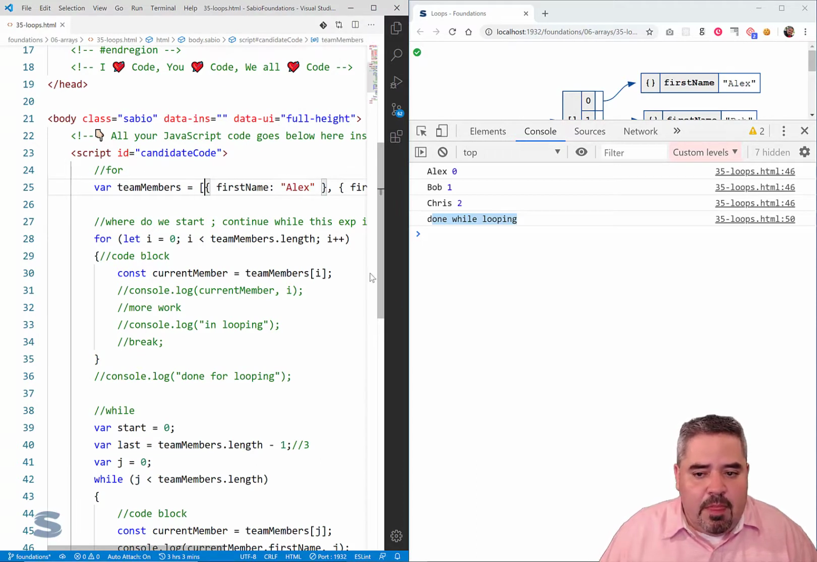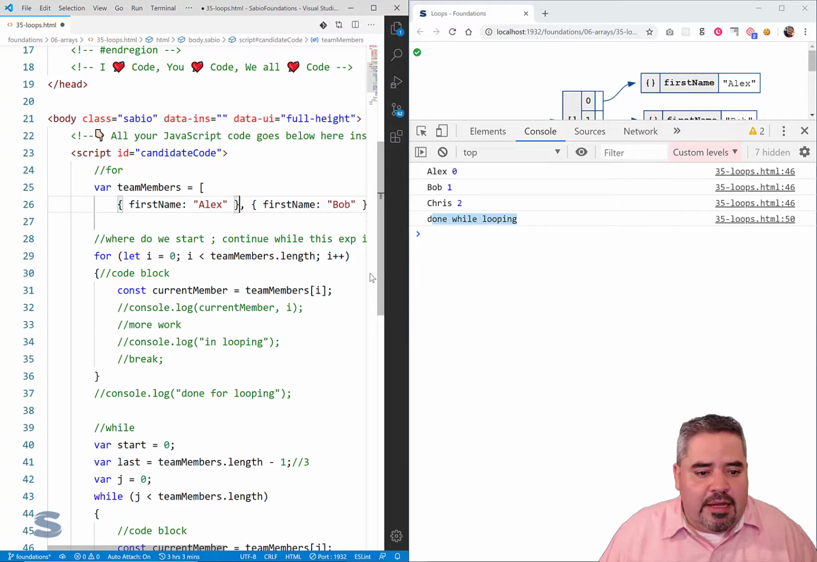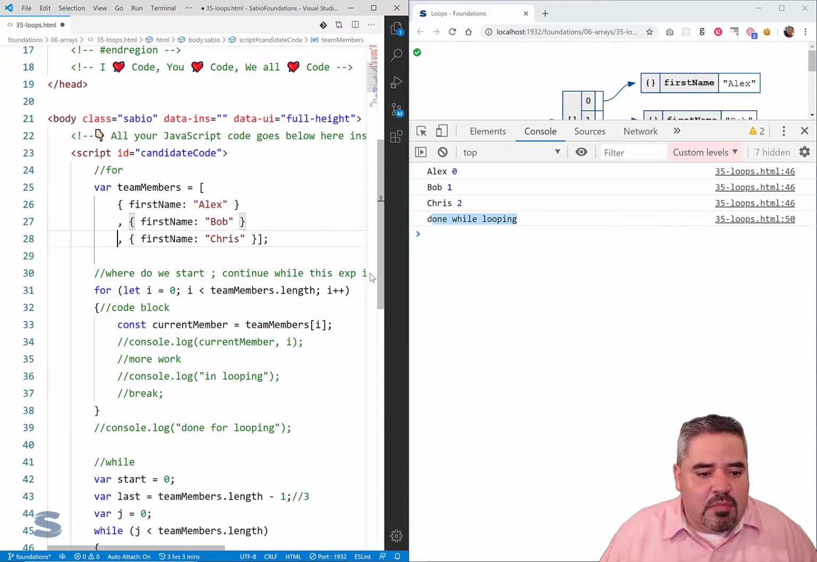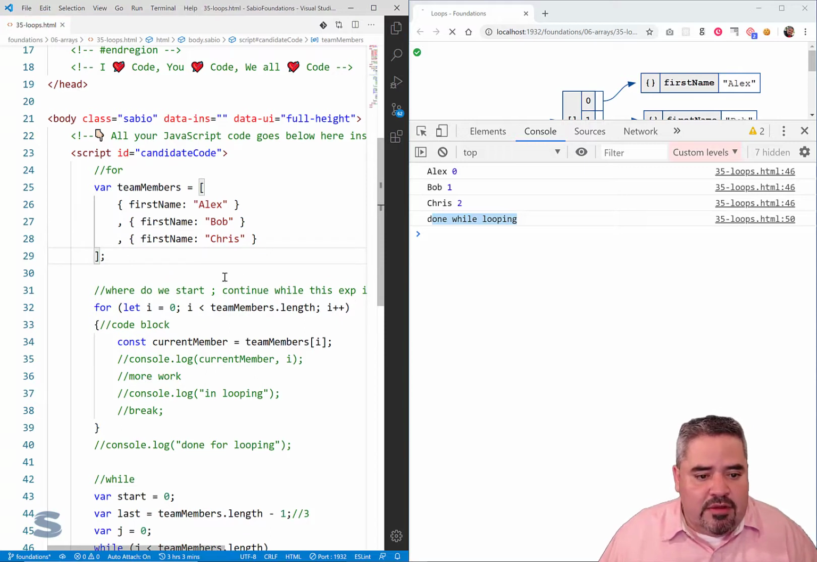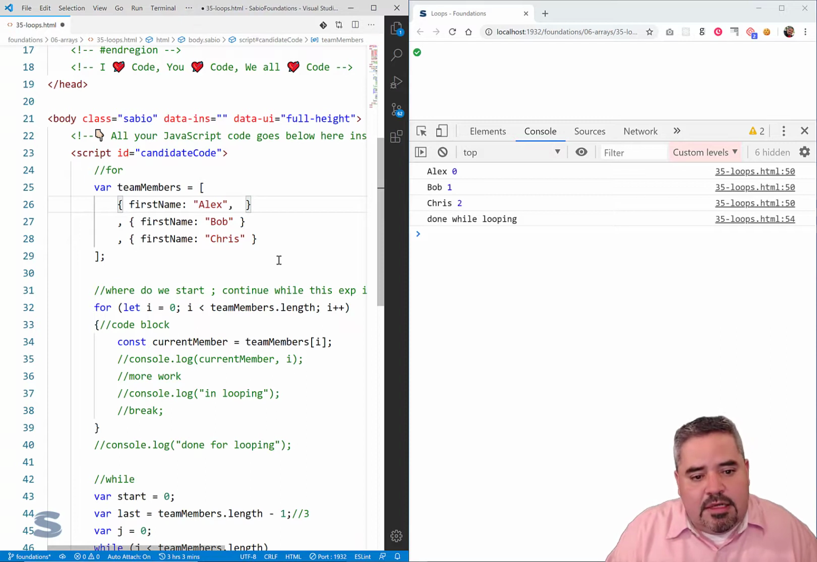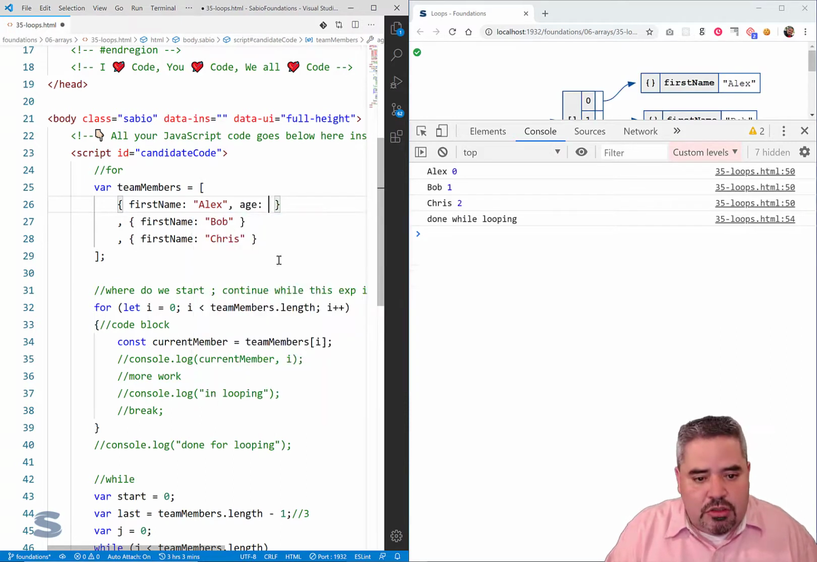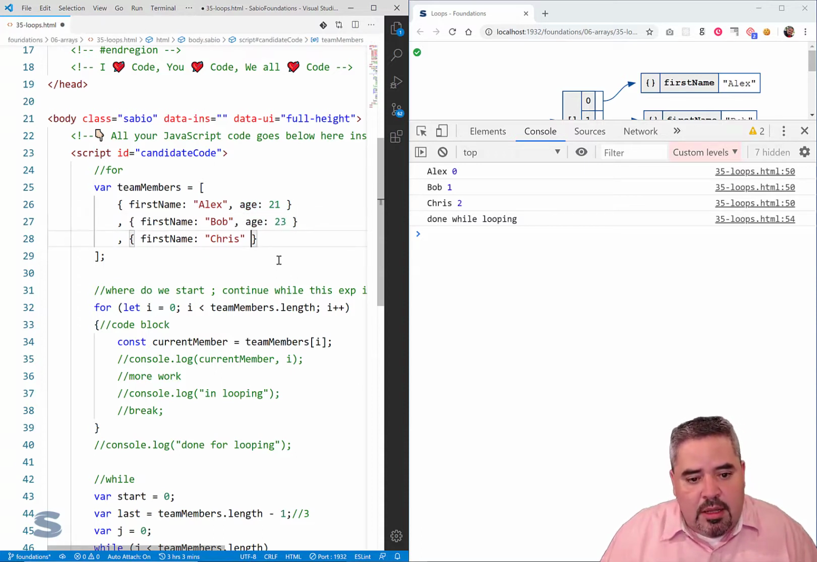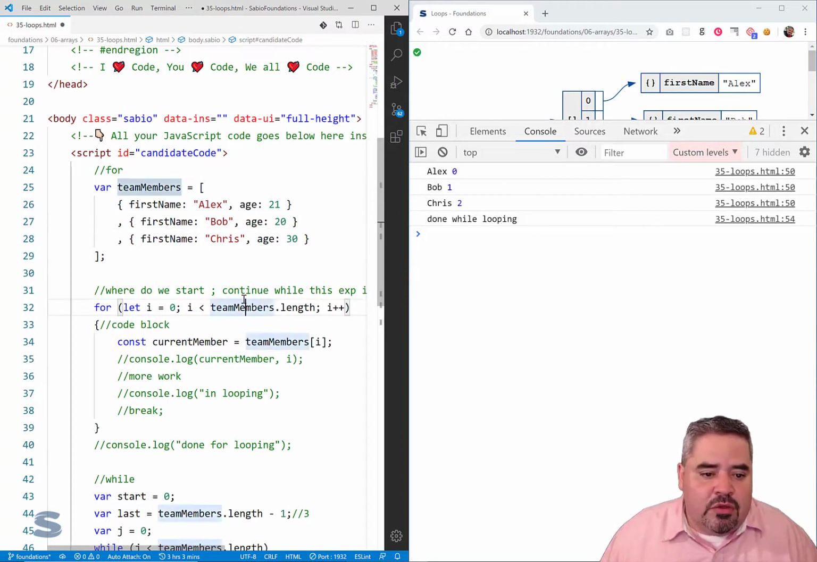Again, here's an array, and the array has a number of objects inside of it. And that array has 3 people inside of it. Alex, Bob, and Chris. Let's give these buddies an age, and we're going to say it's 21. And we're going to say the age is 23. And then we're going to say the age is 30. In fact, actually, I'm going to make Bob a youngster. There you go. He's 20.